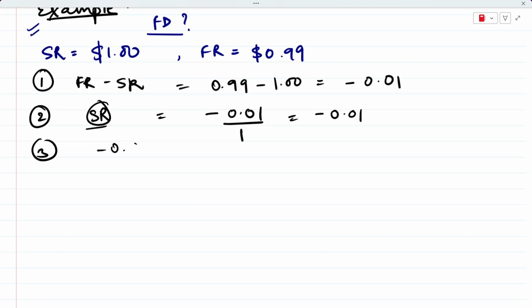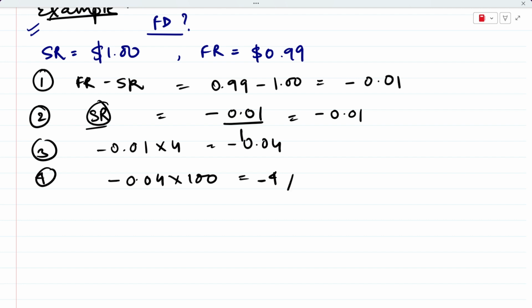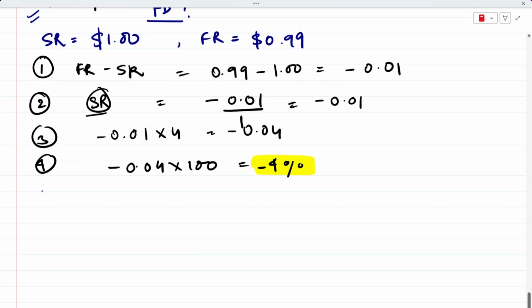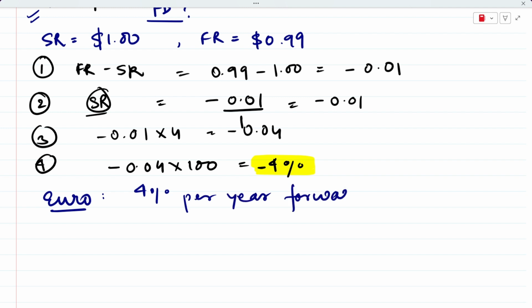So when you multiply minus 0.01 by 4, you will get minus 0.04. And lastly, you have to multiply it by 100. So when you multiply this value by 100, you get minus 4%. When you get the value as minus 4%, this tells you that the euro, because euro is my foreign currency, is at 4% per year forward discount. Because this is a yearly figure, remember, and it is expressed as a percentage. So we say that the euro is at 4% per year forward discount.